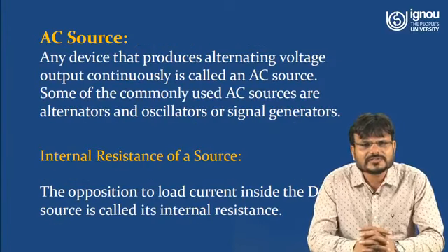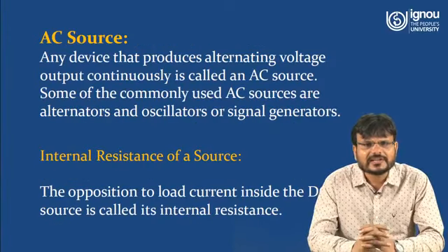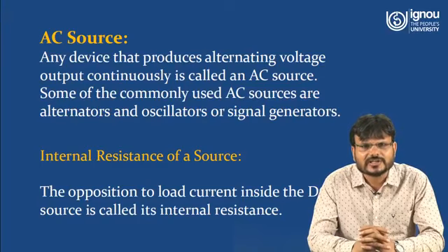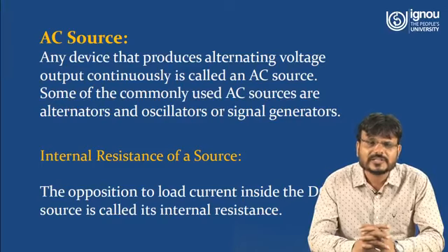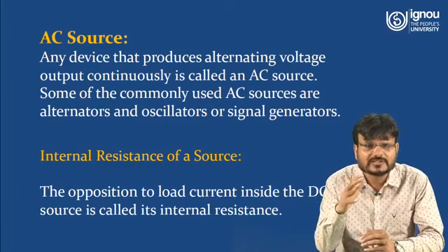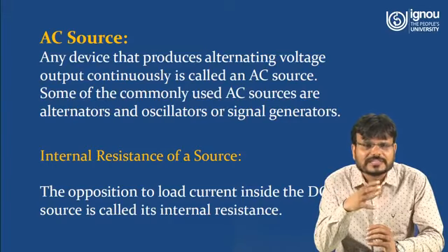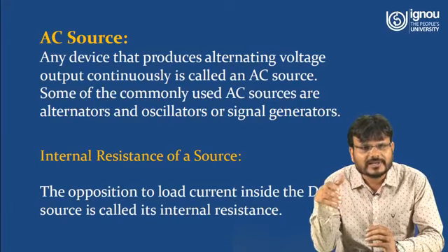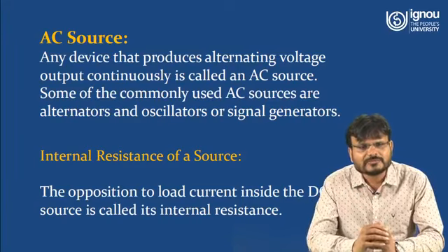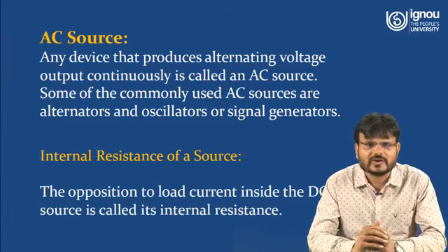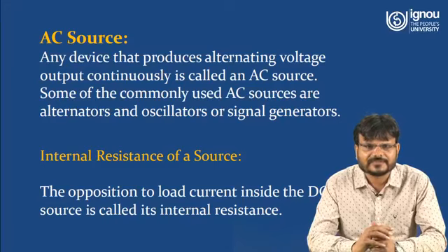Now we have to understand what are the AC sources. Any device that produces alternating voltage output continuously is called an AC source. That means if the magnitude of the voltage or current is changing with respect to the time, that is called AC source. It may be from 0 to maximum, then maximum to 0, then 0 to negative maximum, then negative maximum to 0. Some of the commonly used AC sources are alternators, oscillators, or signal generators.